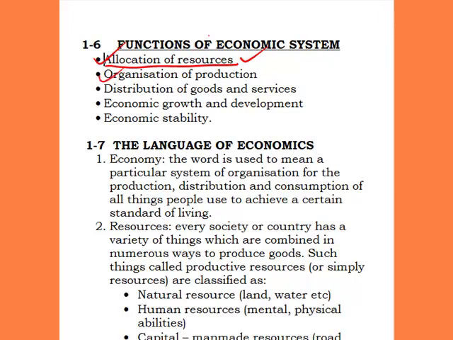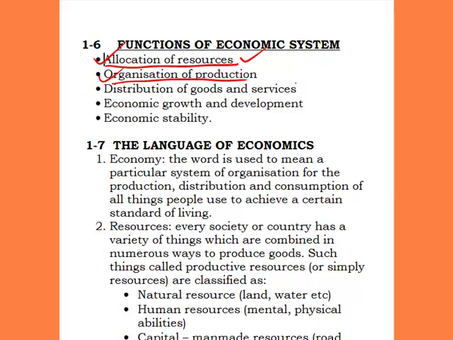Now, the next one is organization of production. How is your production organized? How do you produce? Obviously, in a capitalist economic system, you expect to use a capital-intensive method of production. Example of that is when you use machineries and some other capital-intensive techniques. While in a socialist system, you're expecting labor-intensive production. So this organization of production should also differ among the economic systems.